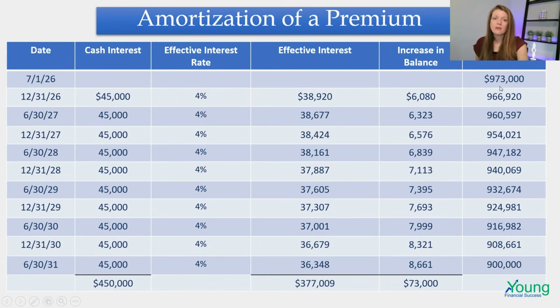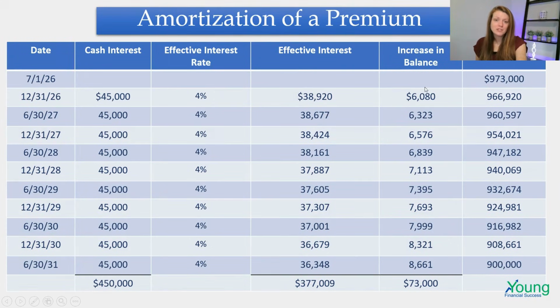So we take the outstanding balance here, the $973,000, times that 4% effective interest rate, and that gives us $38,920. Now that is what the interest expense is going to be for Coaster Kingdom, and the interest revenue is going to be for Fun Time. So then we take the difference between the cash interest minus the effective interest.